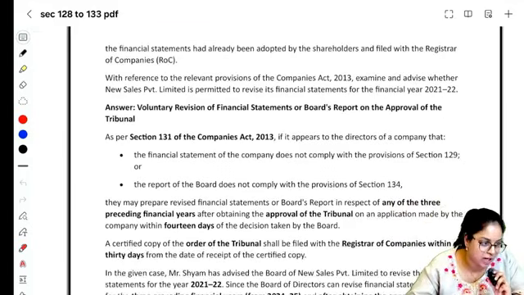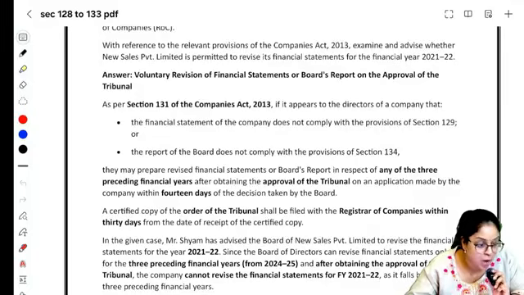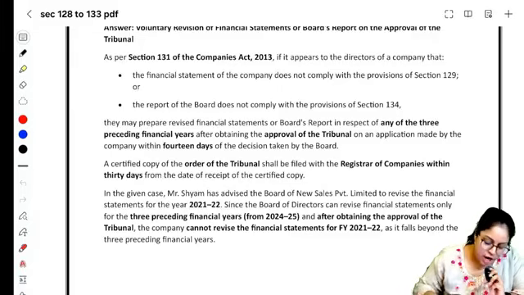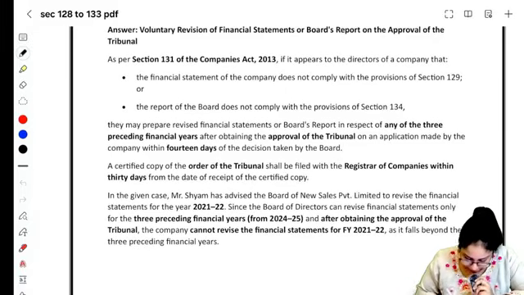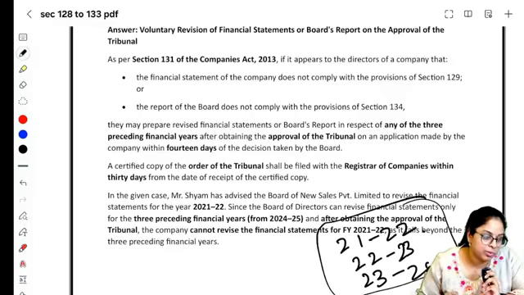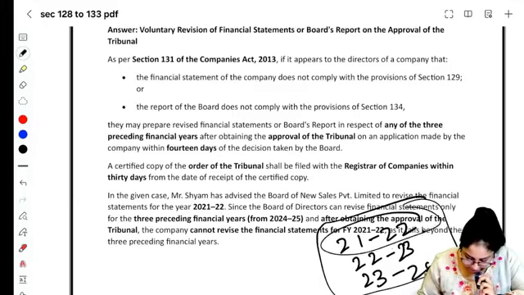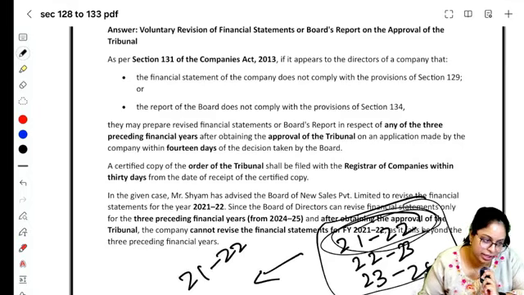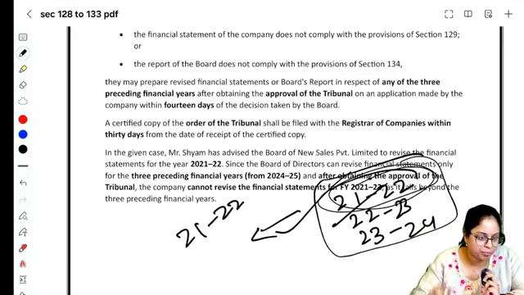Can they go so? Yes, voluntary revision is applicable under section 131. Voluntary revision can be done for past 3 years. Now they are in which financial year? 24-25. What are the preceding financial years of 24-25? 23-24, 22-23 and 21-22. Right? So can the company go? The answer is yes, they can go because preceding 3 financial years they can do it. They want to do it for 21-22. So yes, they can go.